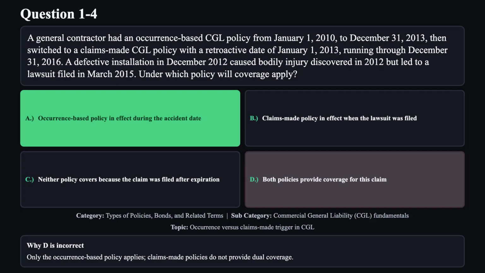Reason D is not correct. Only the occurrence-based policy applies. Claims-made policies do not provide dual coverage.